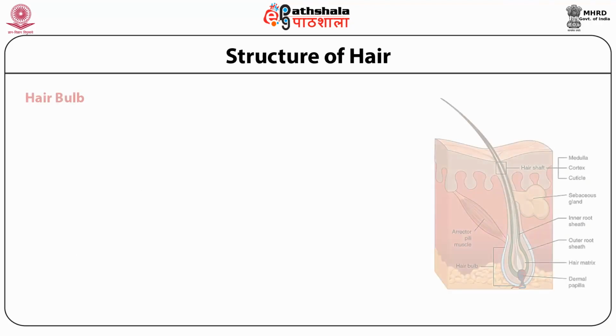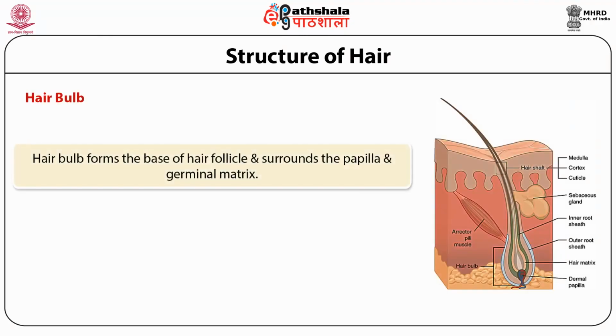The second part is the hair bulb. Hair bulb forms the base of the hair follicle and surrounds the papilla and germinal matrix.